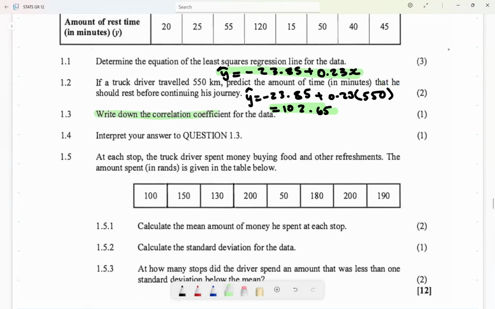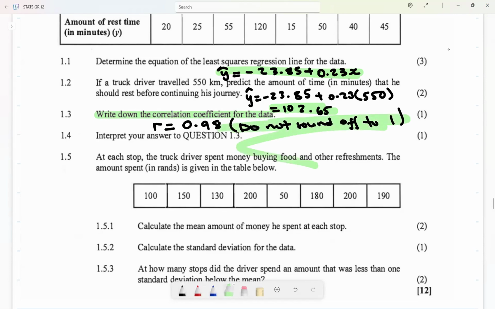Write down the correlation coefficient of the data. Remember, it's just r. Okay, r, how much is it? You know how to get that on your calculator also. You get 0.98. This is one of the mistakes students like to make. Do not round off this answer to 1. Do not. Leave it as 0.98 like that.